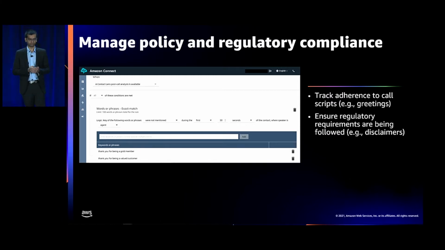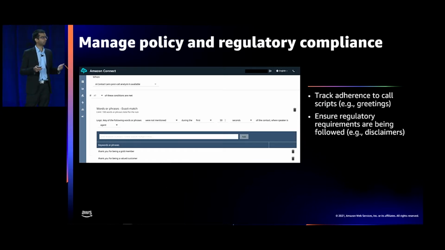policy and regulatory compliance. For example, you can specifically look for mentions of the phrase, "Thank you for being a Platinum Rewards member," right? This will allow you to ensure that all the agents are complying with your call scripts for greeting customers that are part of your rewards programs. You can specifically identify calls where the policy is followed and where the policy isn't followed.